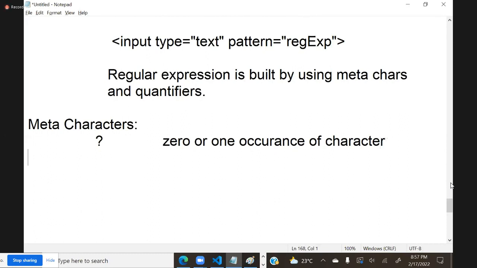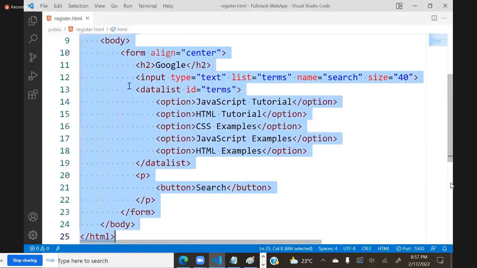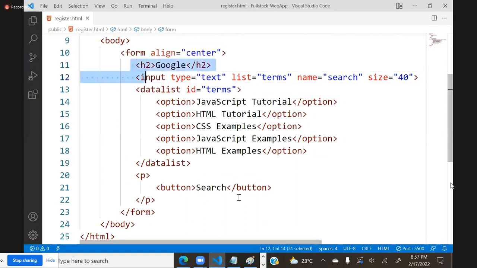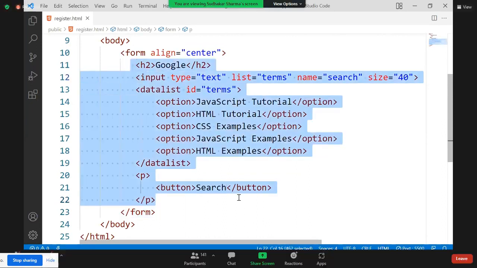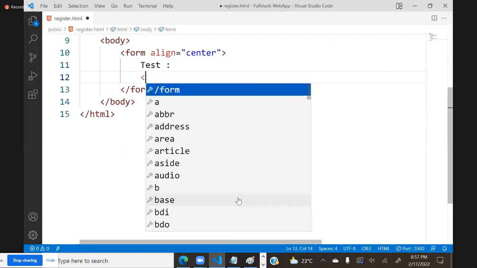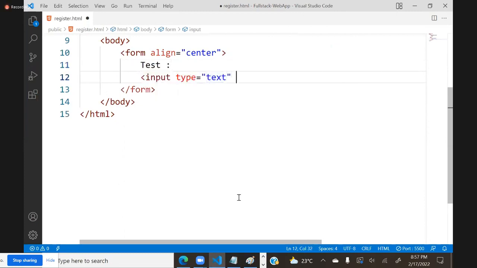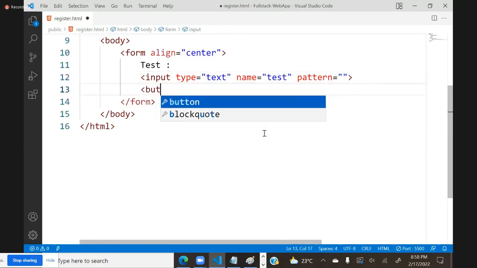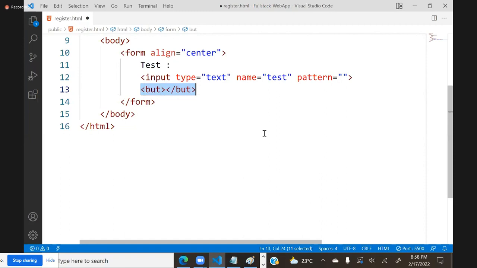Question mark is used for zero or one occurrence of a character. I will tell you an example here. Carefully observe this. I am designing a test form where the input type is text, and I will put the name as test. Here I am writing a pattern, and I will add a submit button.